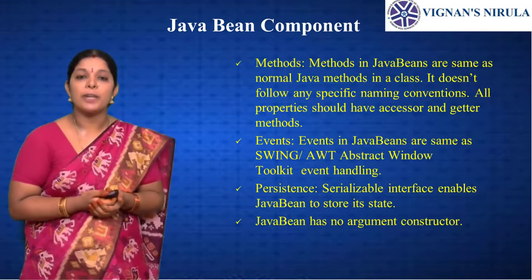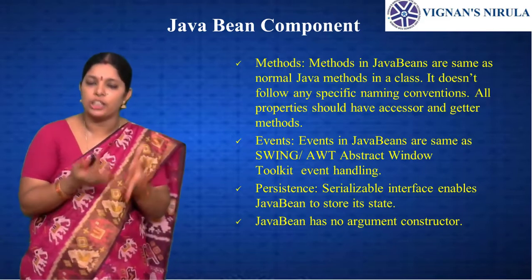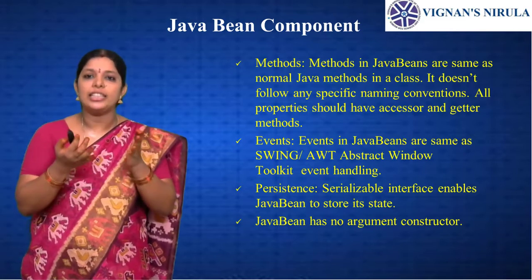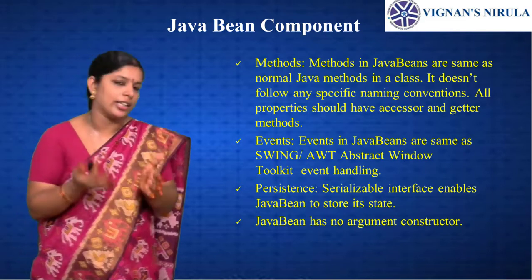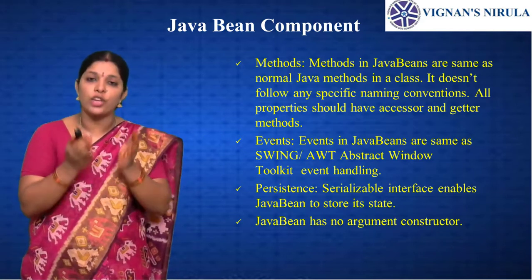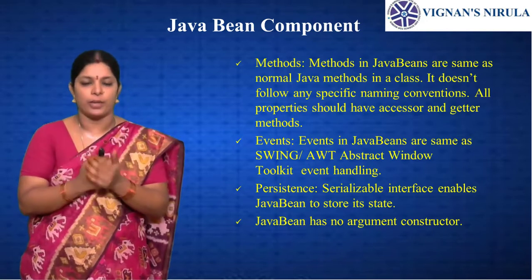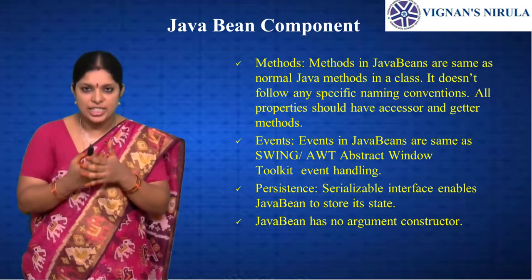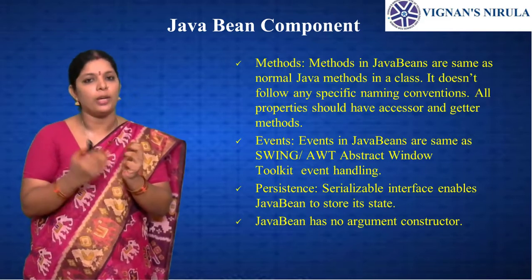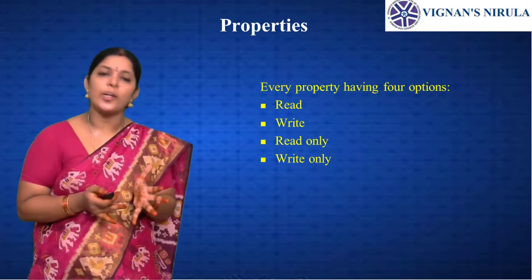Next one, persistence. What is persistence? The serializable interface enables the Java Bean to store its state, and Java Beans have the no-argument constructor. So persistence means we are saving, storing or retrieving the state of a bean. That is the persistent state. Let's see the properties in Java Bean.